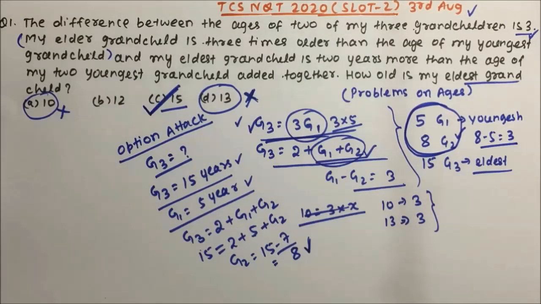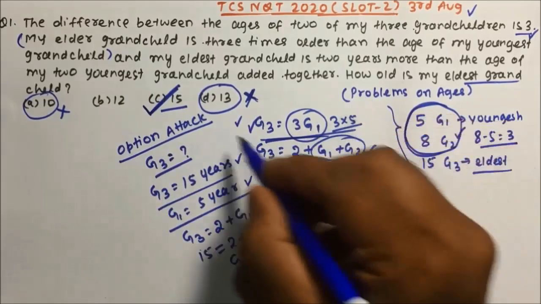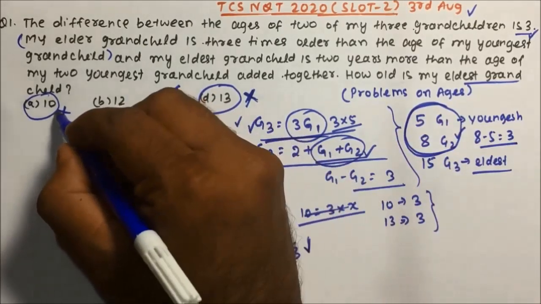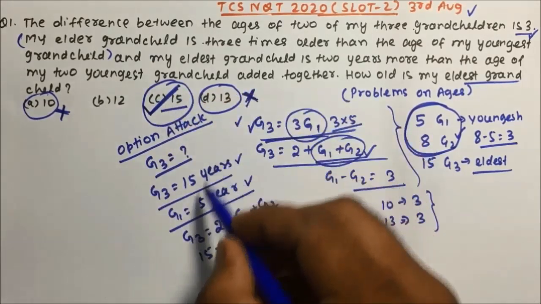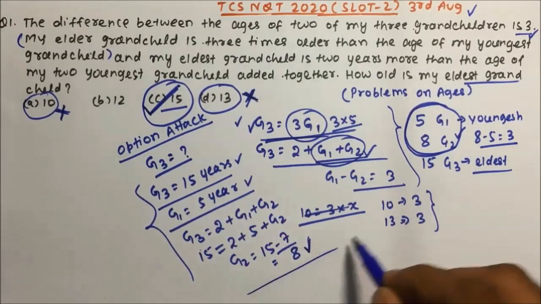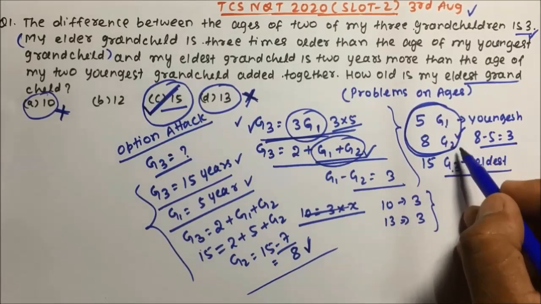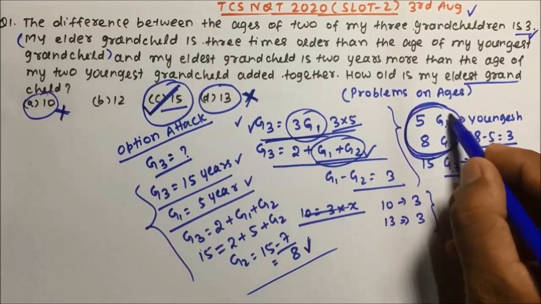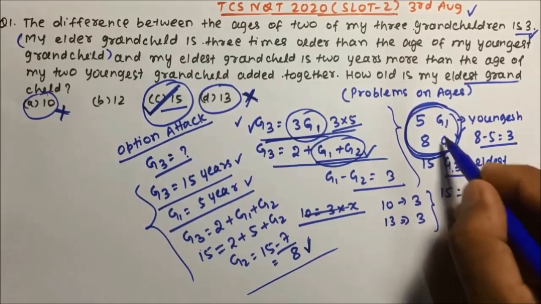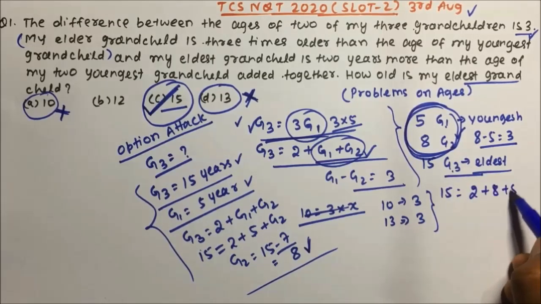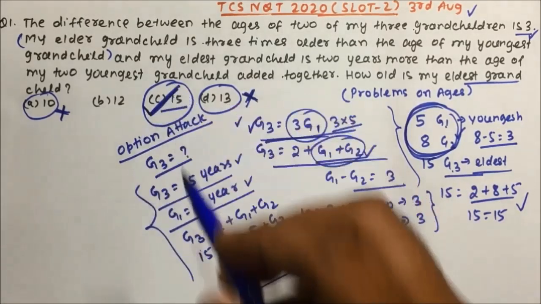So by using common sense only, I am able to solve this question. For solving this question, no need of writing down the equations and solving them. Two options simply eliminated, and then option C, I can easily put it in and get the answer. So it follows all those conditions. The eldest is 3 times the youngest one, and the difference between two of the grandchildren is 3. That is also correct. And then G3 is 2 years more than the sum of their ages. So 8 plus 5 plus 2 is 15. 15 equals 15. All 3 are correct. Using option C, we have got the answer.